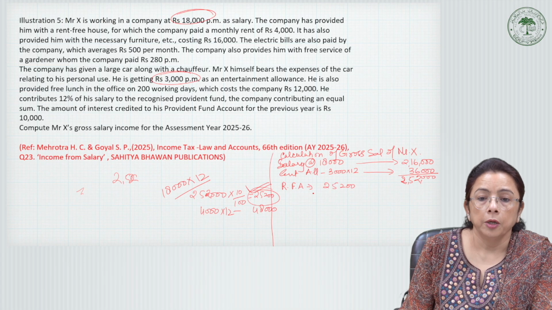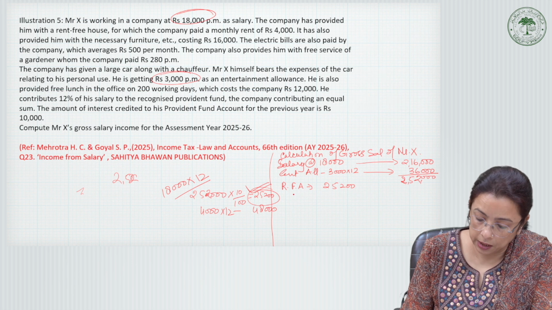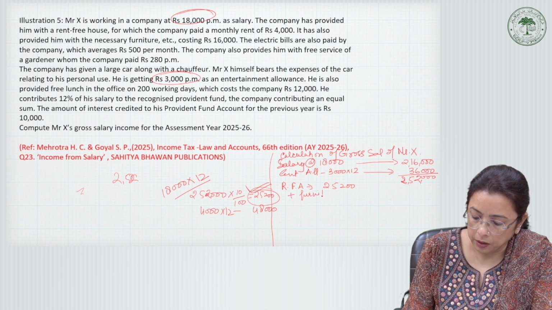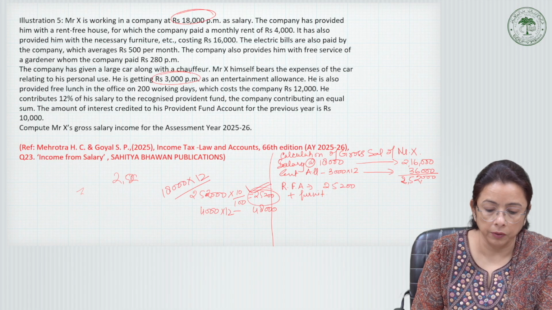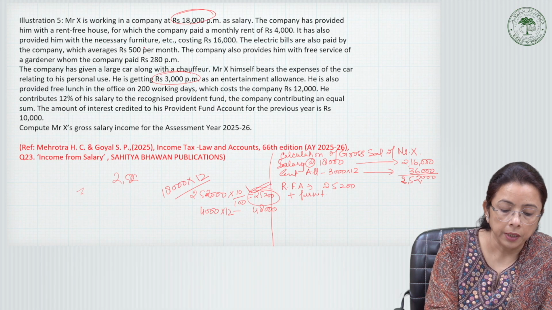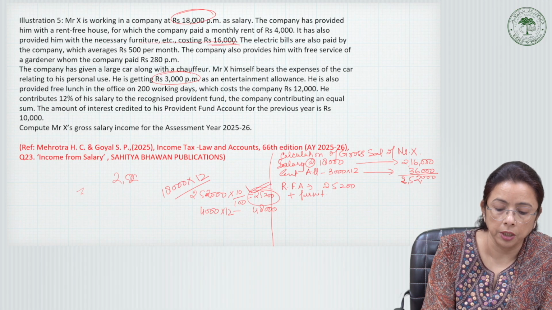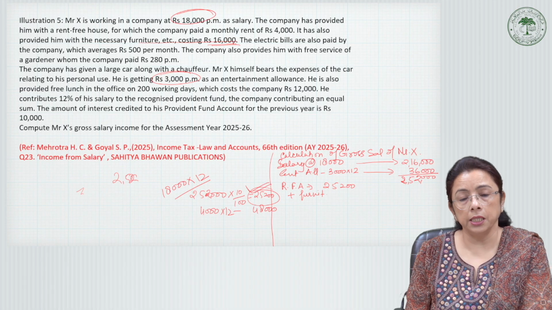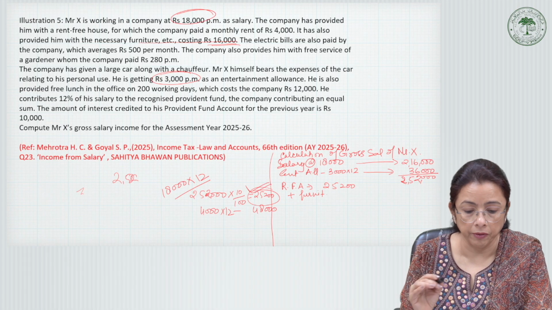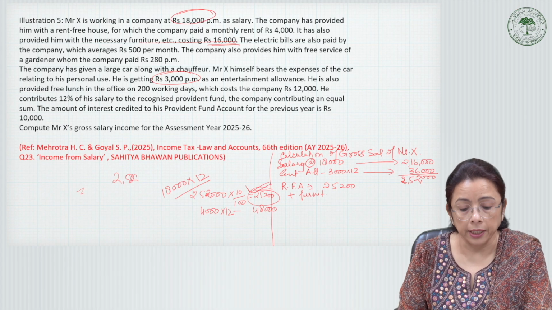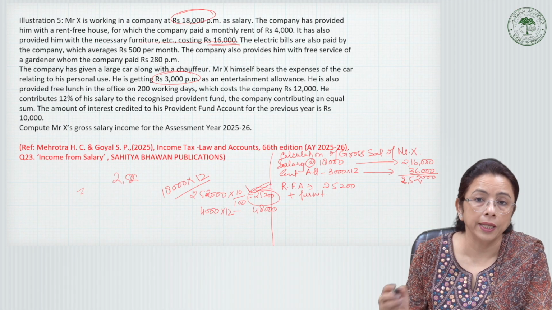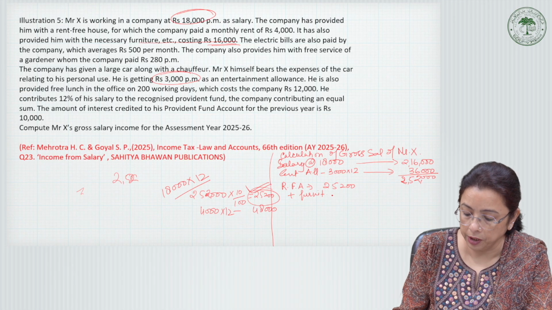which is 25,200. Plus we will add the furnishing cost, because the necessary furniture costing 16,000 is provided to him. Since no other information is given, we will assume it to be bought, and if the furniture is owned, then 10% of the furniture cost.